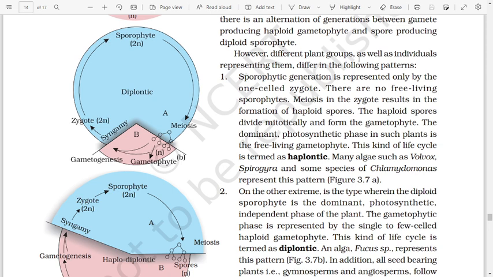However, different plant groups as well as individuals differ in the following patterns. First, the sporophytic generation is represented only by the one-cell zygote. There is no free-living sporophyte. Meiosis in the zygote results in the formation of haploid spores. The haploid spores divide mitotically and form the gametophyte. The dominant photosynthetic phase in such plants is the free-living gametophyte. This kind of life cycle is termed haplontic. Many algae such as Volvox, Spirogyra and some species of Chlamydomonas represent this pattern.